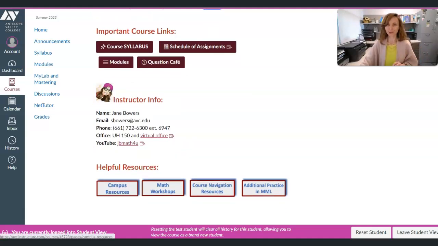These include the campus resources page with the list of all campus resources, link to math workshops, link to course navigation resources, and the link to the additional practice in MyMathLab.